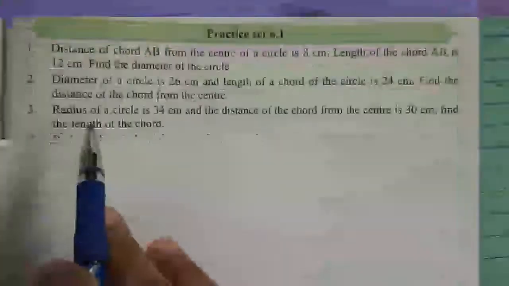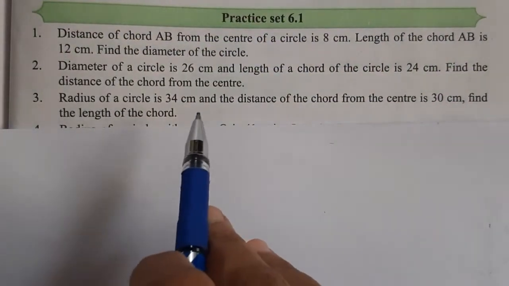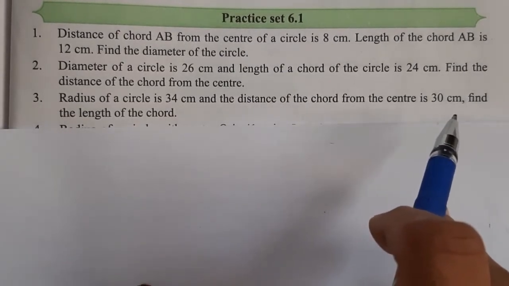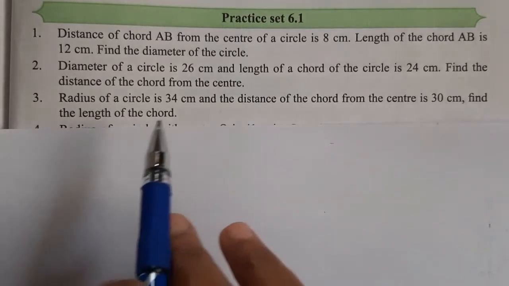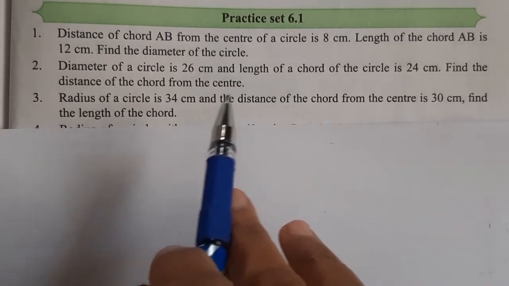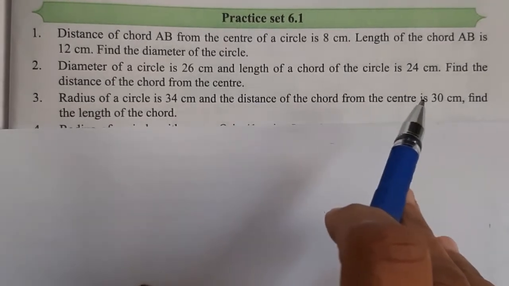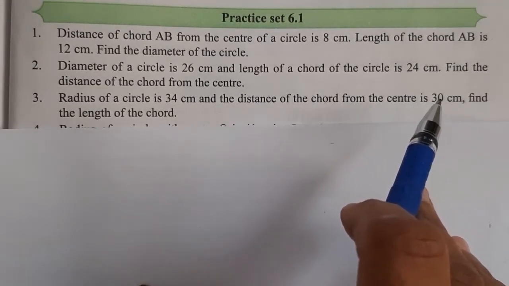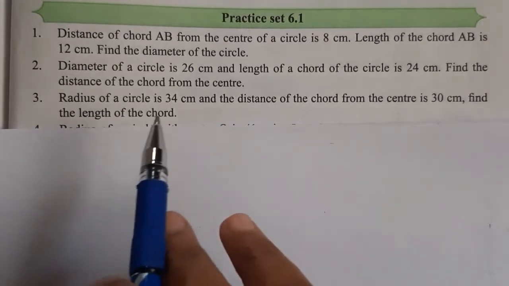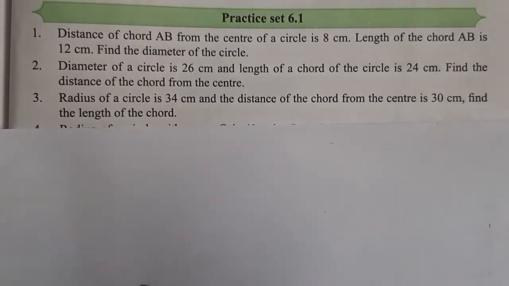See the third example. Radius of a circle is 34 cm and the distance of the chord from the center is 30 cm. Find the length of the chord. Radius of the circle is given 34 cm and distance of the chord from the center is given 30 cm. That means perpendicular distance is given 30 cm. We have to find the length of the chord. Now see the solution.